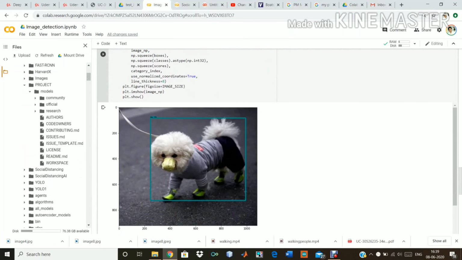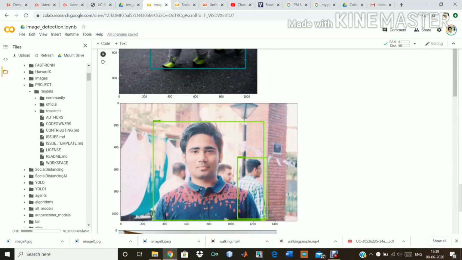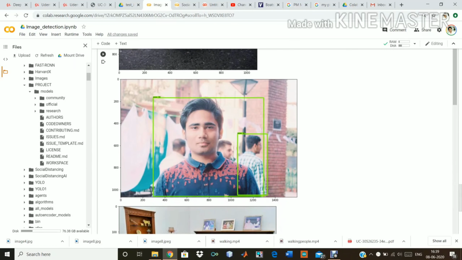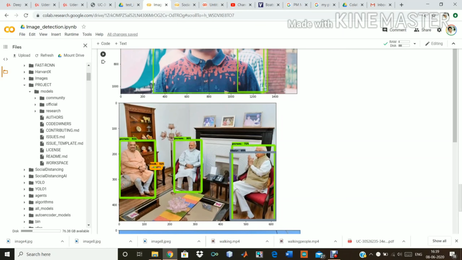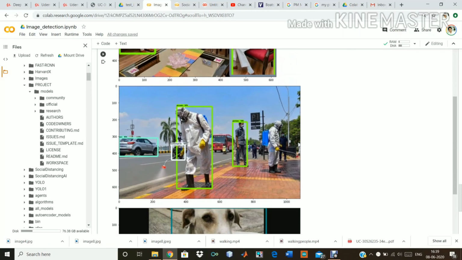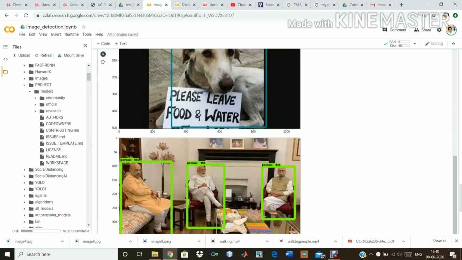We can see in the first image we have detected the dog successfully, then we have detected people, my face successfully, and also one person in the background. Again we have detected persons successfully, then a chair as well, then a book as well. And in this picture of an open area, we have detected a motorcycle, a car, and a human as well. Again we have detected the dog successfully.